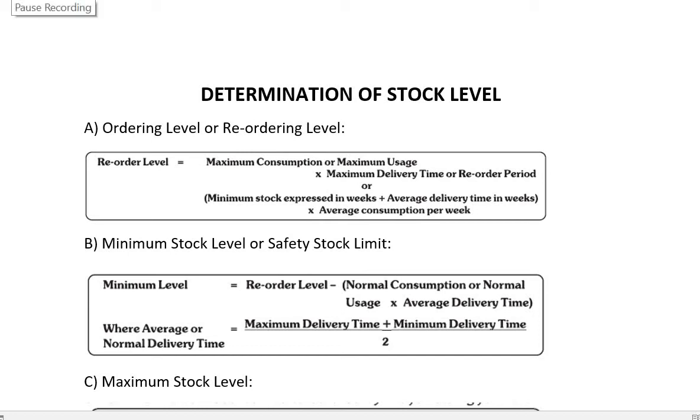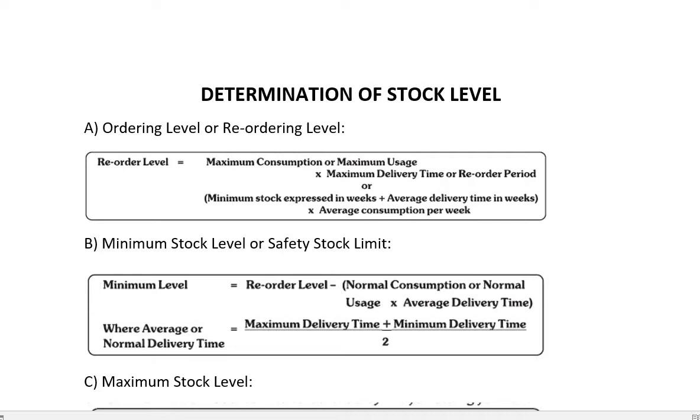Hello all. In today's lecture, we are going to learn about the determination of stock level. In the previous lectures, we have learned about the techniques of material control. So now the question arises why we are going to control the material. So we just want to reduce the cost. So the only way to reduce the cost is to control the material.